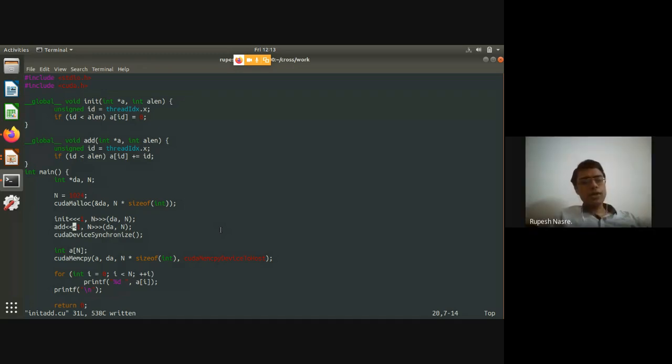Yeah, I have not told you about the warp yet, but essentially what Shouvik is suggesting is that these 32 threads form something called a warp, which is going to execute in single instruction, multiple data format. And then multiple warps are going to be part of a block, which is going to be executed in single program, multiple data format, which means that they need not execute the same instruction, but they are executing the same kernel.